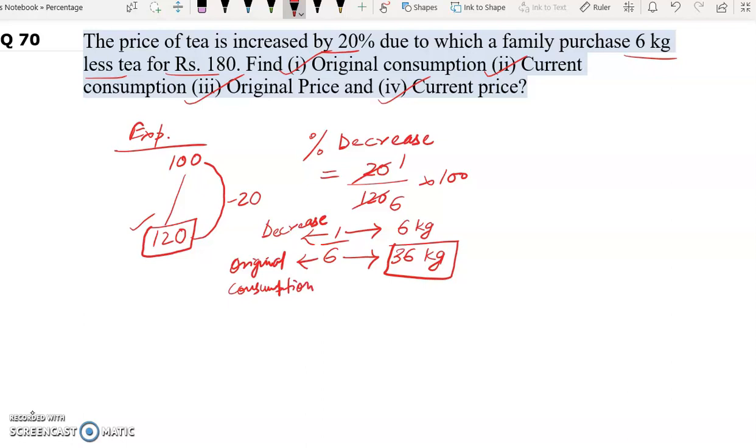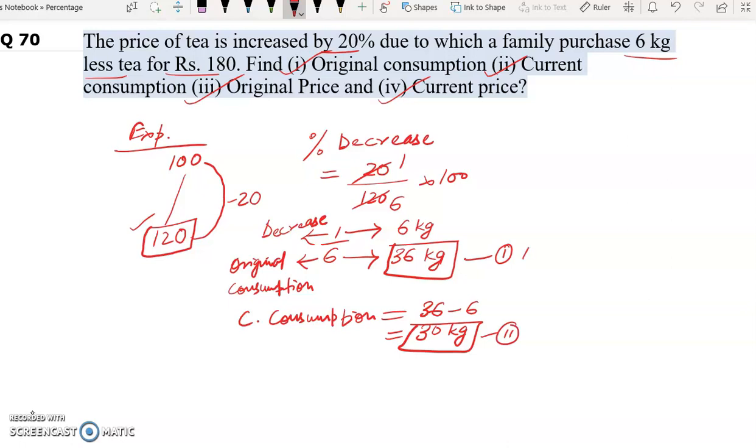Original consumption. Current consumption. Our current consumption will be how much? Original minus decrease. 36 minus decrease, which is 6. This will be 30 kg. This is our first answer. This is our second answer.